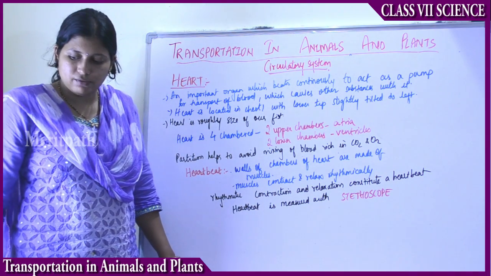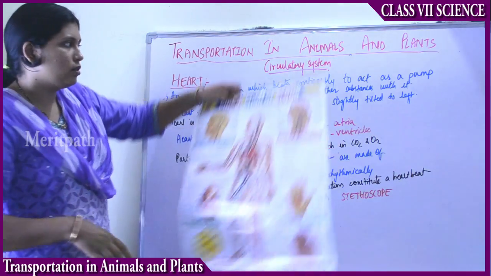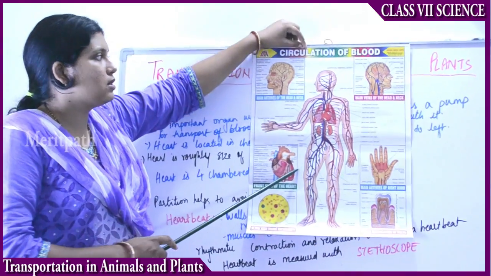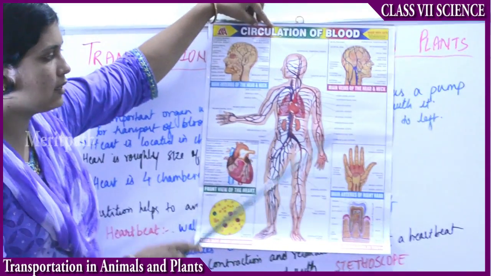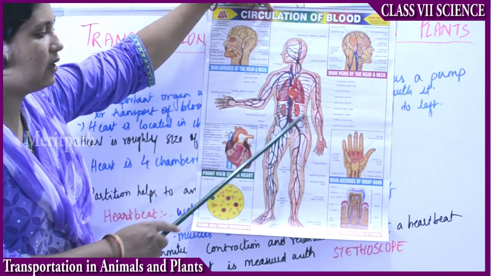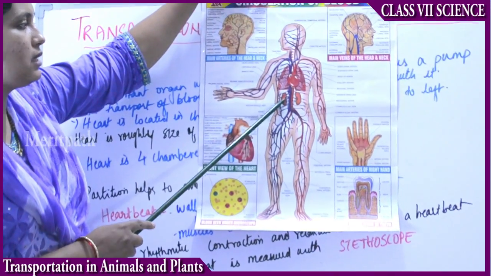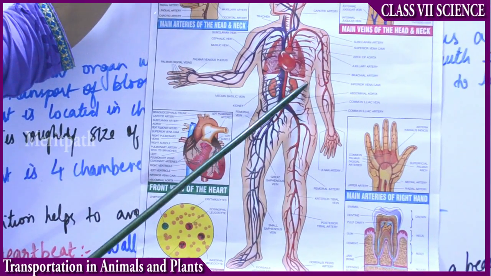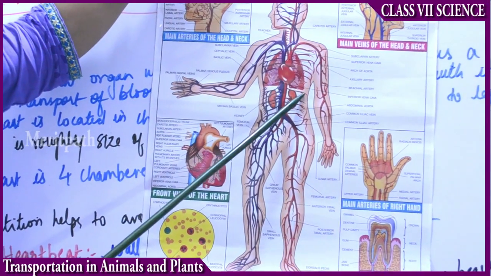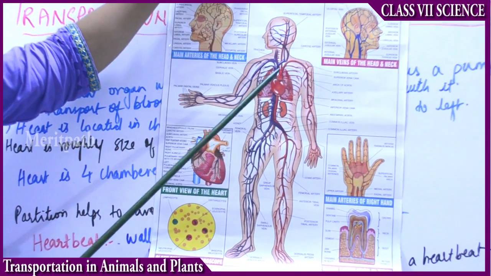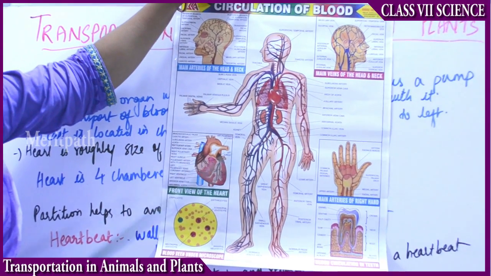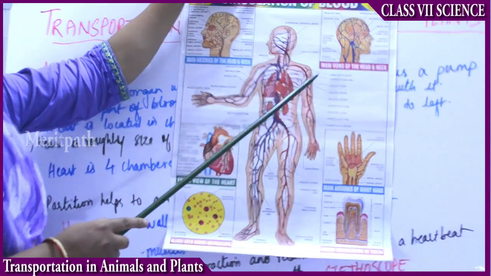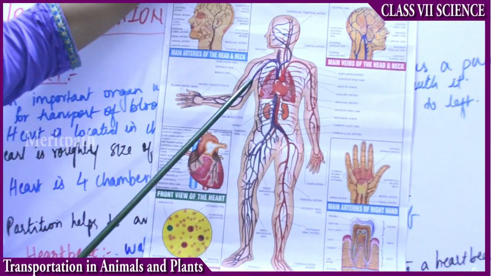So the heart is now divided into 4 chambers. So this is the circulatory system. So this is the circulation of the blood. Always the arteries or aortas are indicated with the red color and the veins are indicated with the blue color. Arteries carry oxygen rich blood from the heart, and the veins carry carbon dioxide rich blood to the heart from various parts of the body. So always the arteries are indicated with red color and the veins are indicated with blue color.